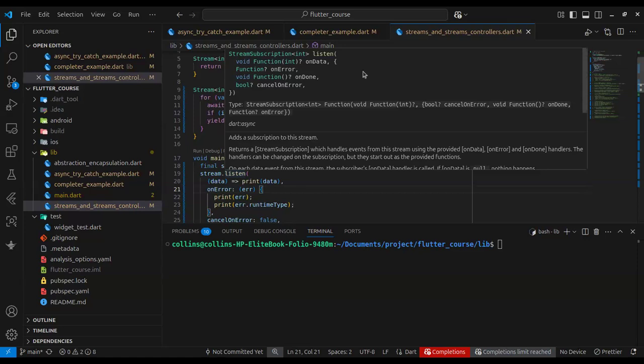Okay, so look at this listen method, right? You can see it takes in how many parameters? 4. Can you see 4? Yes. The first one is onData. And what is the type of onData? Can you tell me? It's an integer. No, it's not an integer. Look closely. Okay, it's a function. Good. And what does the function take as parameter? An integer. Good. That means onData wants us to give it a function that takes an integer as parameter, right?